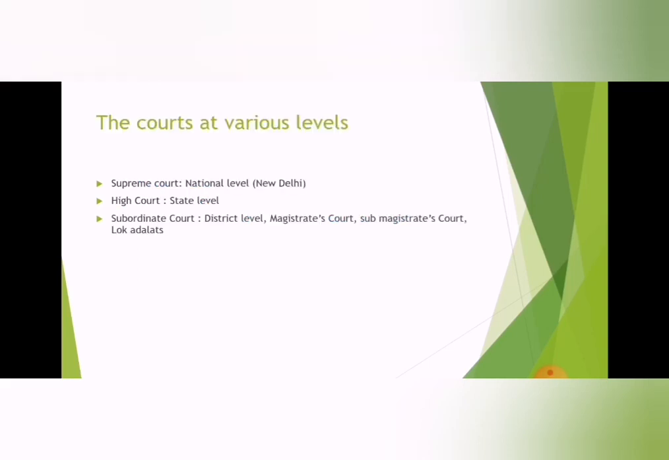The courts at various levels: Supreme Court, national level at New Delhi. Its jurisdiction is over the whole of India. So the main court is the Supreme Court. Then after that, High Court, which is at the state level. Subordinate courts are at district level: magistrate court, sub-magistrate court and Lok Adalat. These are the subordinate courts.